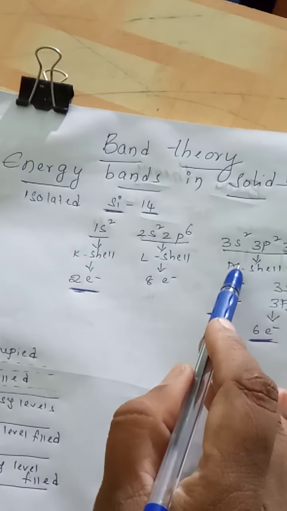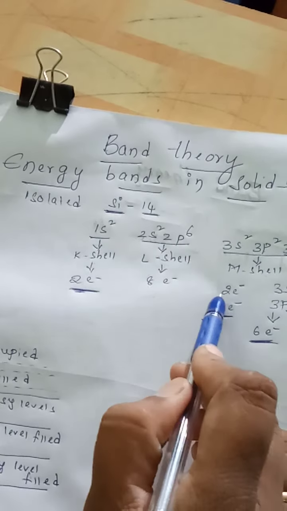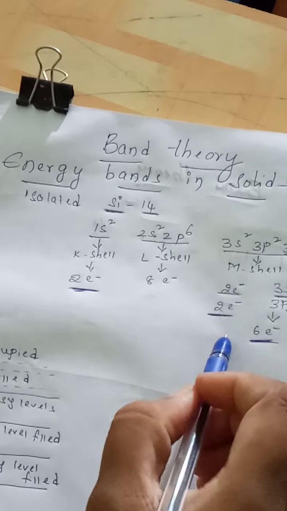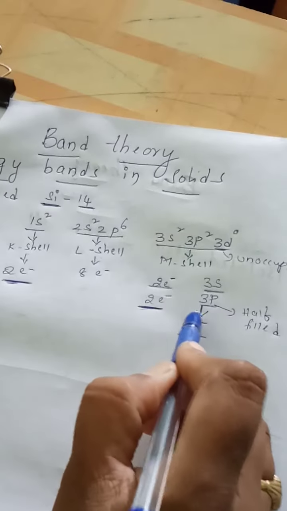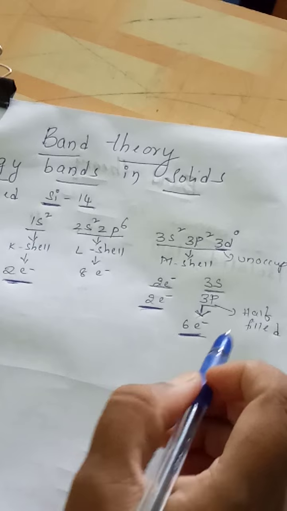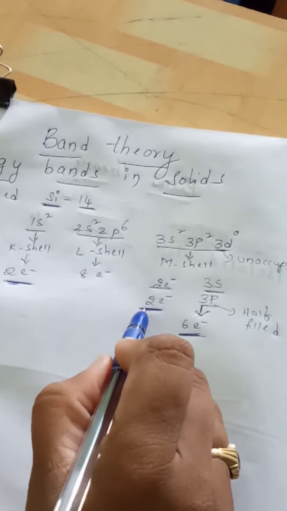Now if we come to the M shell, in 3s we have 2 electrons. In 3p we have 2 electrons. Actually 3p can accommodate 6 electrons, but instead of 6 electrons we have only 2.